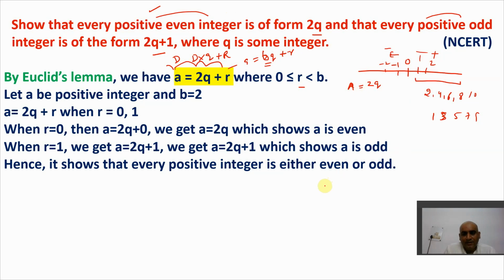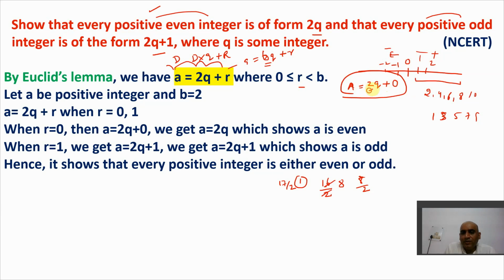Now, if any number is divisible by 2, for example if I take 16 and divide it by 2, it becomes perfectly divisible and will not leave any remainder. A remainder will be left when it is divided by 17; the remainder will be 1. But 16 by 2 leaves no remainder. If I divide 8 by 2, it also leaves no remainder. So if I divide any even number by 2, the remainder will always be 0.